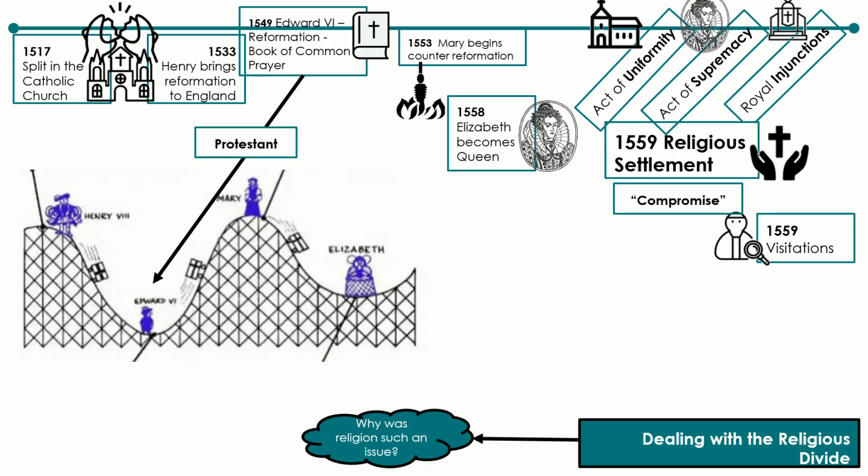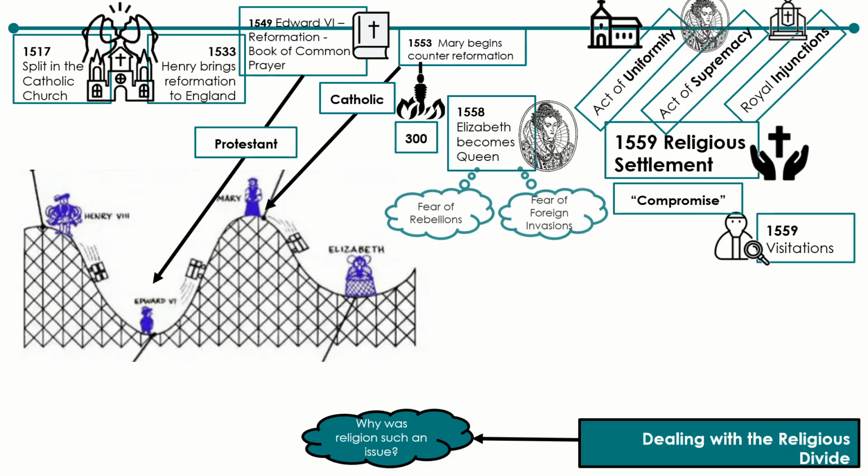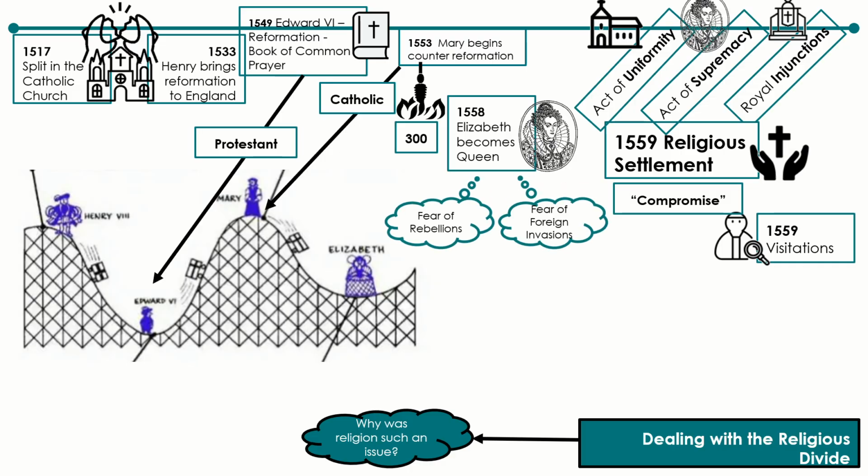Edward VI, for example, made the English follow a very strict form of Protestantism, whereas 4 years later, Mary I forced the country back to Catholicism, burning 300 Protestants along the way. This meant that when Elizabeth became Queen in 1558, she was confronted by a population that were divided and weary of what would happen to them if they followed the wrong religion. The mood was ripe for rebellions, or worse, for the people to welcome a foreign invasion.